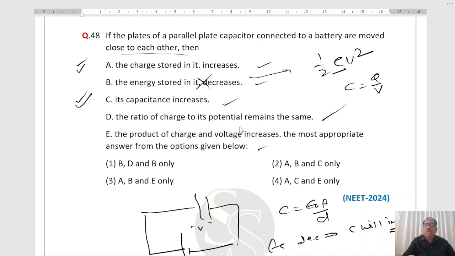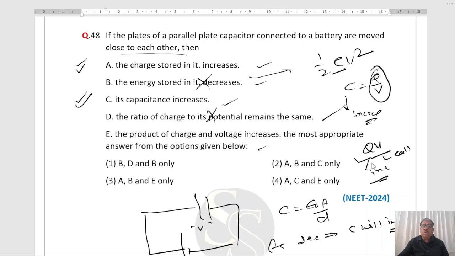Ratio of charge to potential remains the same? No. This does not remain the same as C increases. So this is wrong. Right? Then the product of charge and voltage, Q into V. Q into V increases, as Q remains constant and V increases. So the product also increases. This is the correct answer.